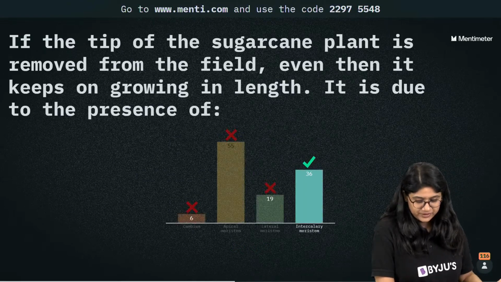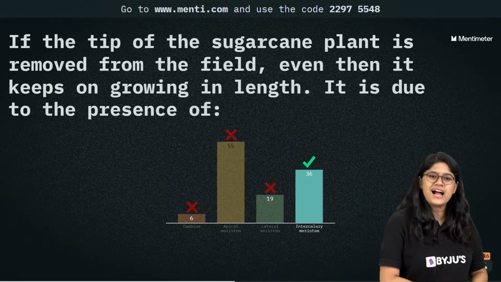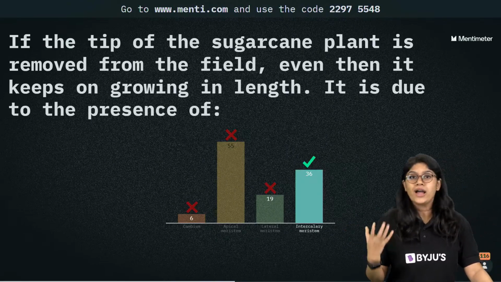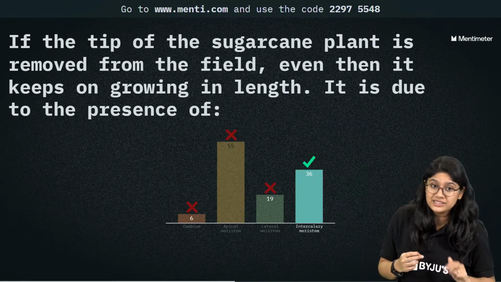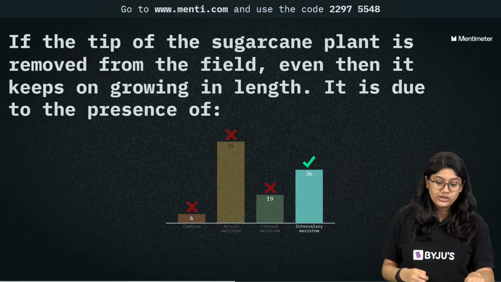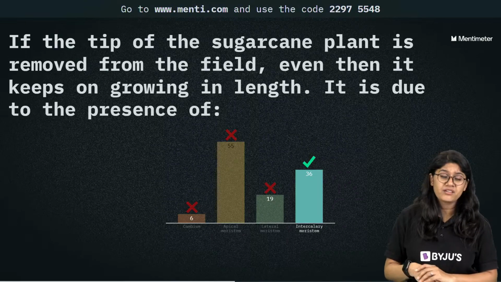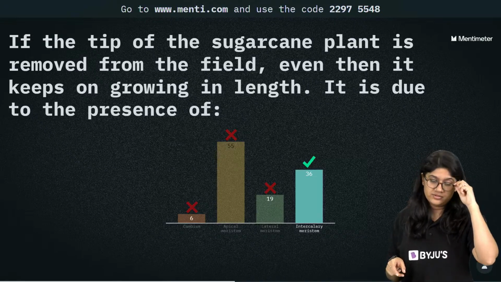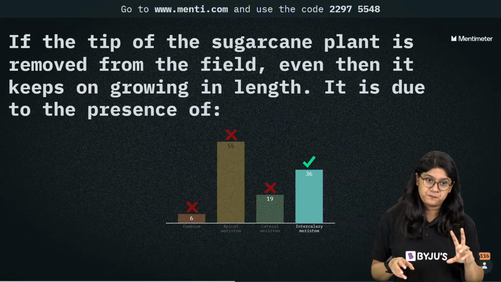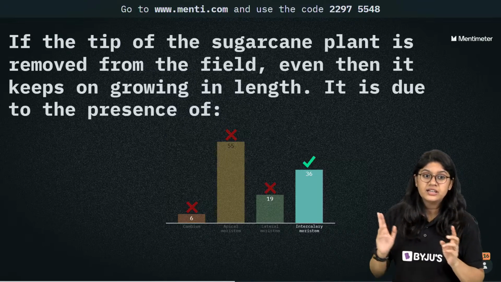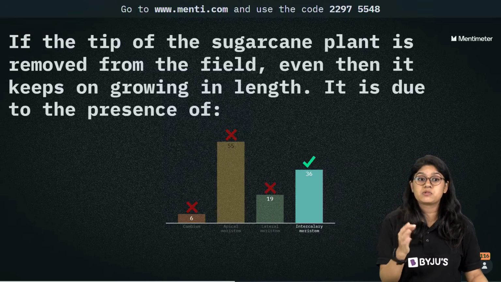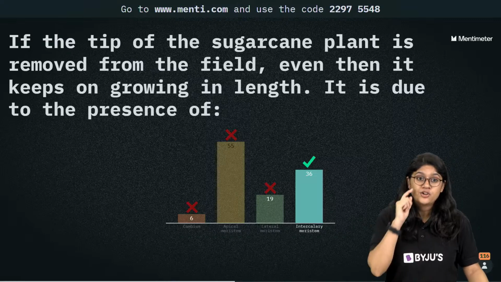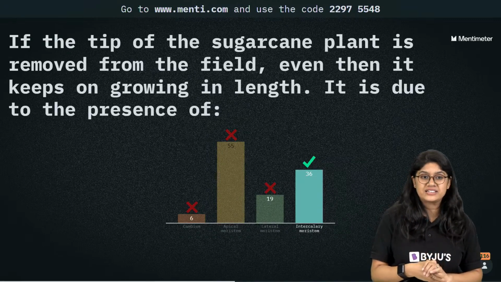Nice, very good, everyone. I was actually sure that the majority of you might vote for the apical. Why apical? Because we think it is the one present at the tip. But if you look at the structure of sugar cane, you know that it has nodes and internodes. So the intercalary meristem is the one responsible for the growth. We have the same case in bamboo also. So those of you who voted for this, I hope you have the clarity now.